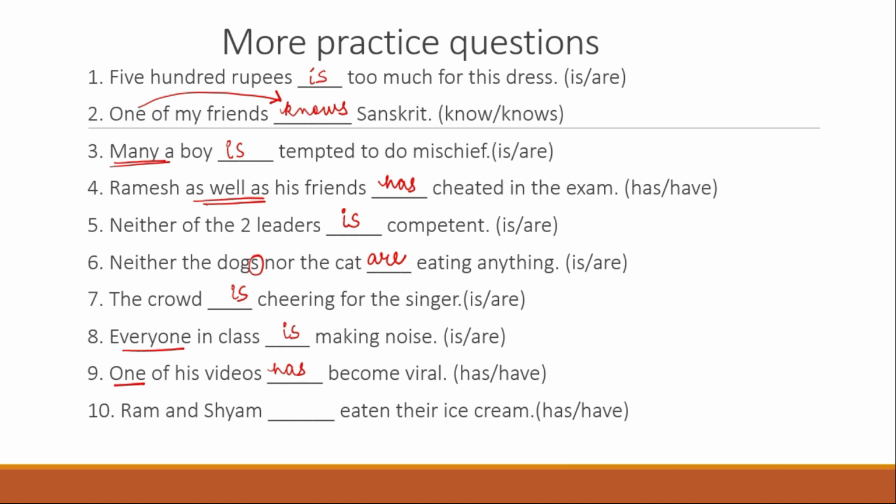Ram and Sham. So here Ram is one person, Sham is another person. They have been joined by and. So it will be have eaten their ice cream.